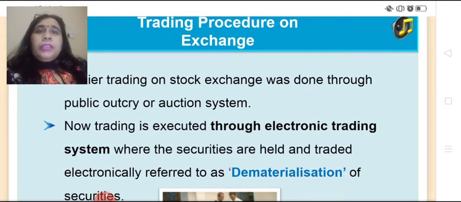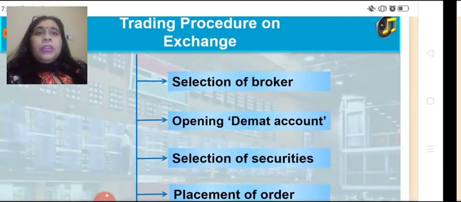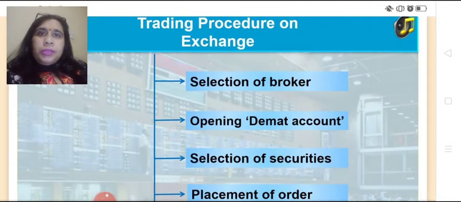But now the trading is executed through electronic trading system wherein the securities, that is shares, debentures, bonds, etc. are held and traded electronically and not in the form of paper certificates, which is referred to as demat or dematerialization of securities. Now we'll learn the trading procedure step by step.